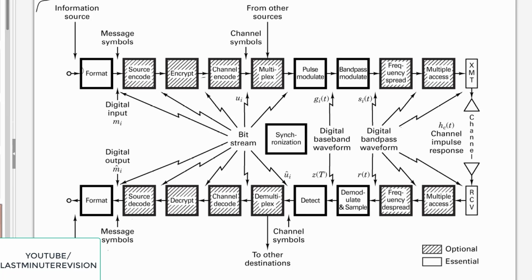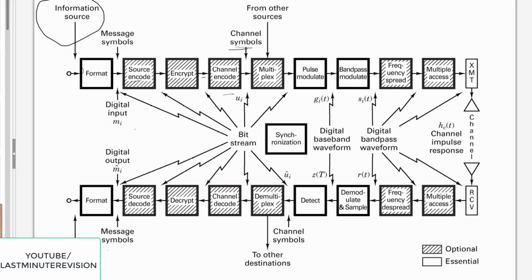This top one is the information source. From here the format is set, and here the message signal, if you are using a digital signal. Once the signal is taken, it is converted by the source encoder. Whatever the source is, it will encode that. After that, it will encrypt the signal. Then you will have a channel encoder, depending on which medium you are going to transmit. Depending upon that, the channel encoding will take place.